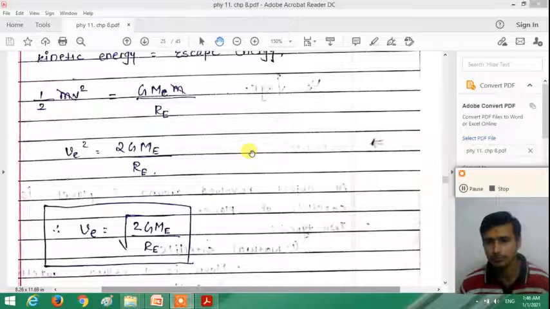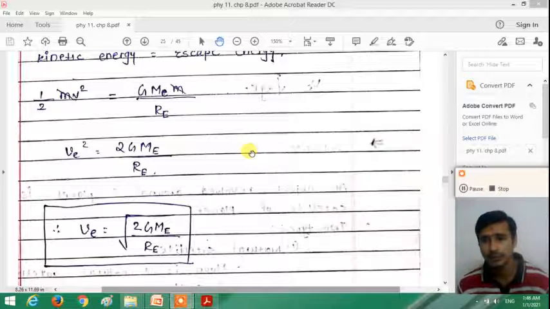If we supply energy to an object on the surface of the earth which is equal to the escape energy, it will move to the distance where the total energy becomes zero and it will be stationary.